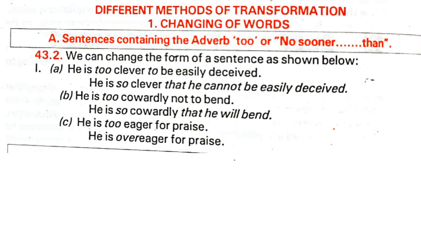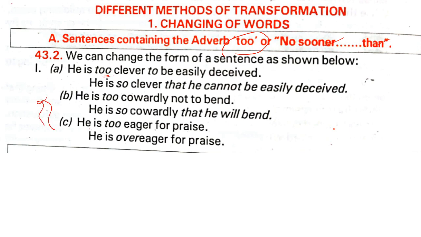Then the different methods of transformation of words, for the change of the words: too to, so that, or no sooner than. Keep it in mind, no sooner, THAN, than. We can change the form of a sentence as below. He is too clever. This is the most commonly used transformation.